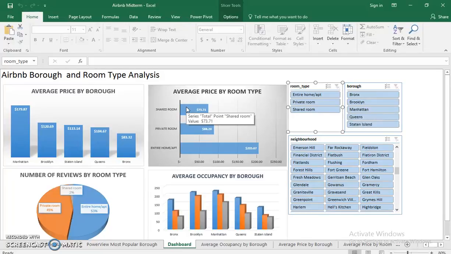But in shared and private rooms, you have to share a bathroom most likely, a kitchen, and public space such as the living room. Those places aren't usually private. But in an entire home/apartment, you have everything to yourself, whether it be the bathroom, the kitchen, the living space. It's all yours. It's completely private and closed off. And as you can see, it's much more expensive at $205 on average compared to the other two room types.